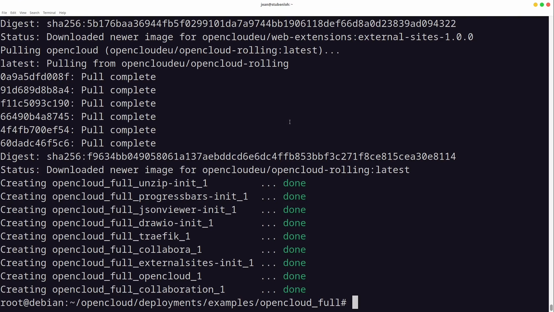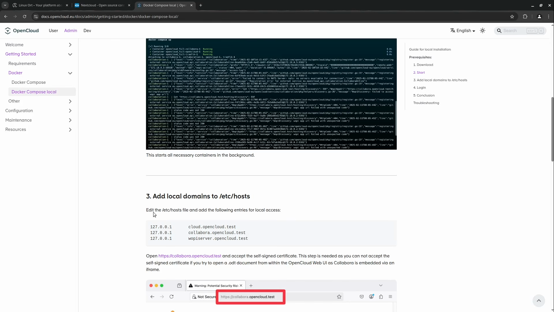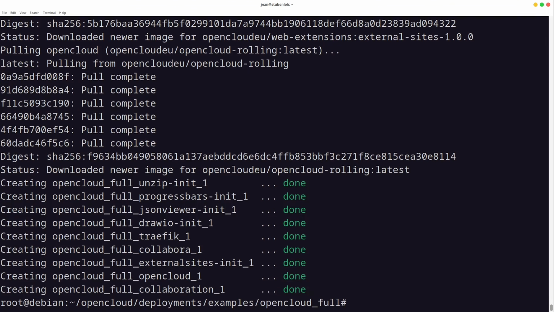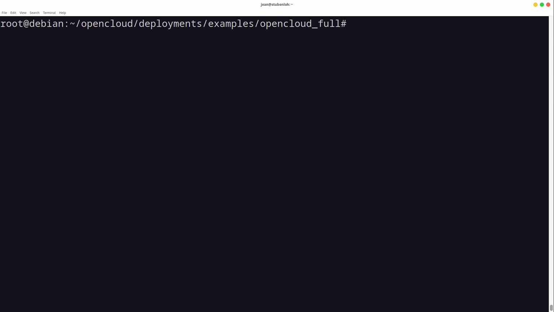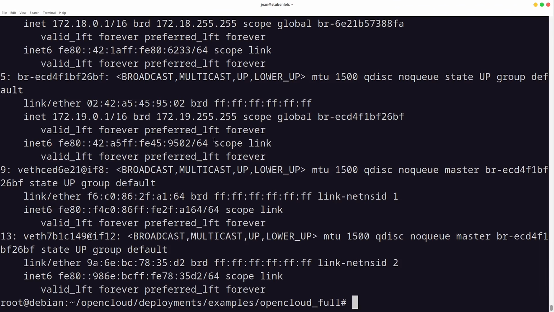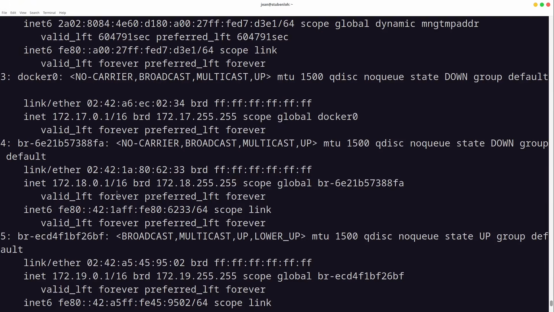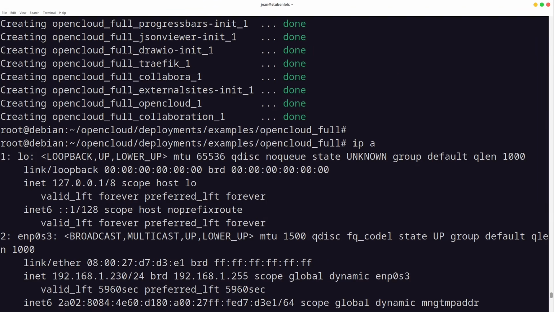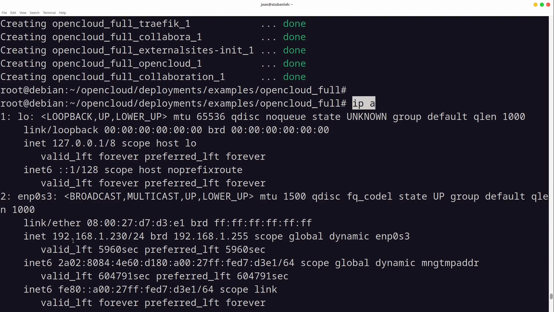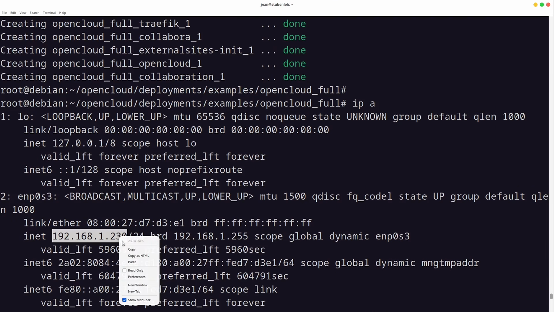After 1 or 2 minutes, everything is done and we see our command shell again. And as a next point, you see here a local domain /etc/hosts entry, which we could set so that we can reach our own server properly. For me, I am doing this in a local environment. So my server is in the local area network here, and it has another IP address than my computer, of course. This IP address we could look up with the command ip a. Then we see here the IP address of our server. It's also the IP address you use if you want to connect to your server via SSH.